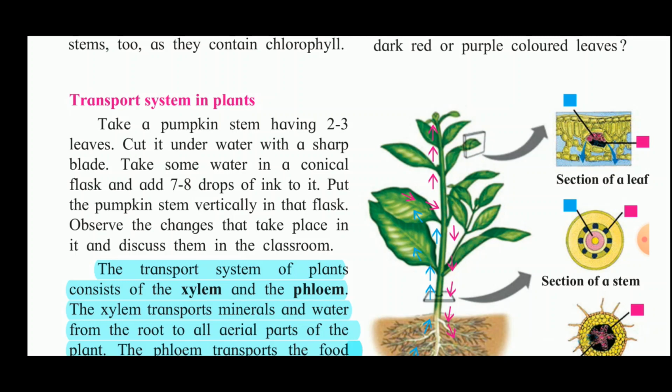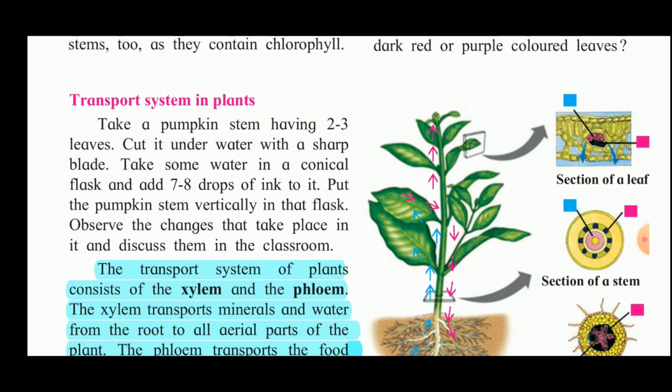Now take a pumpkin stem having 2 to 3 leaves. Cut it under water with a sharp blade. Take some water in a conical flask and add 7 to 8 drops of ink to it. Put the pumpkin stem vertically in that flask. Observe the changes that take place in it and discuss it in the classroom.